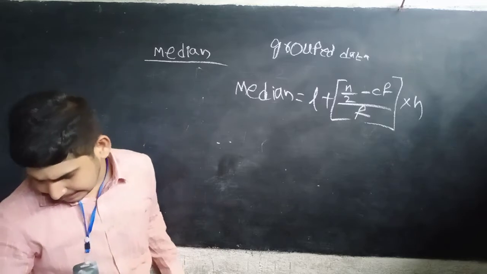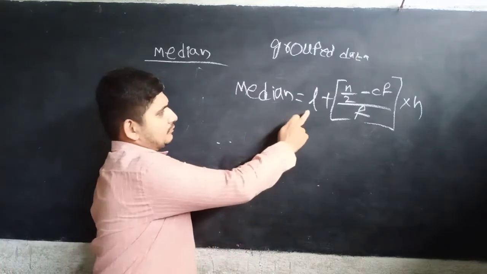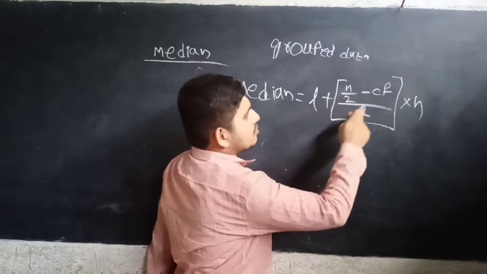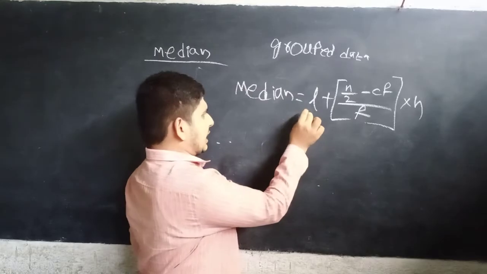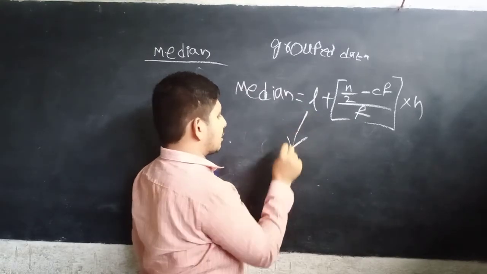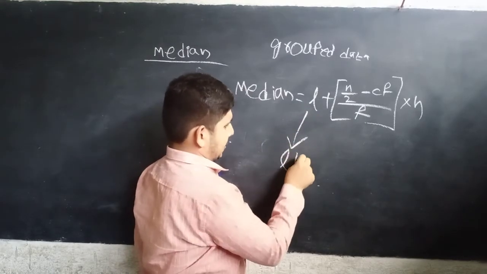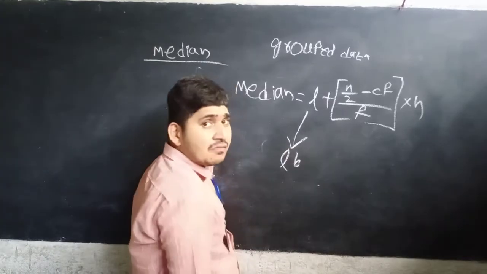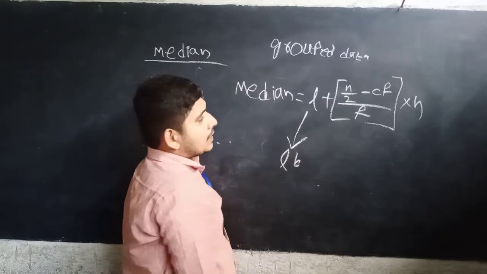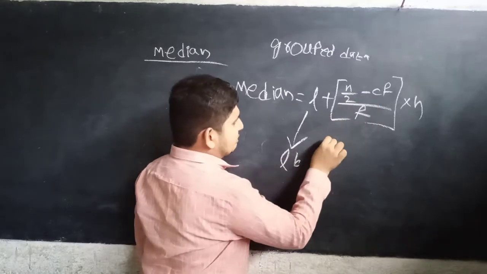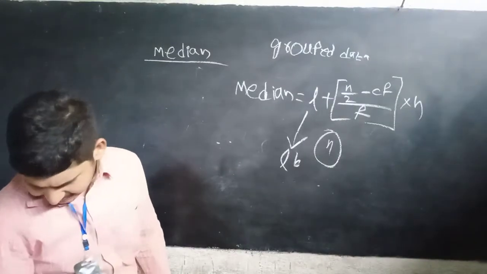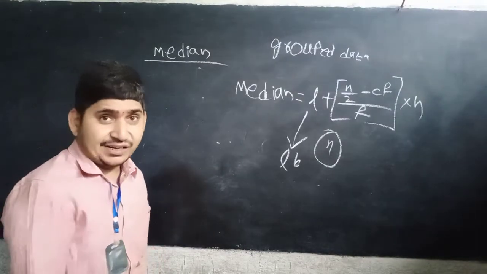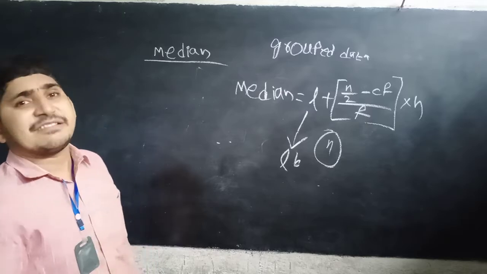Median equals L plus (n by 2 minus CF) by F into H. Here L is the lower boundary of the median class. n is the total number of frequencies, that is, the total number of observations.